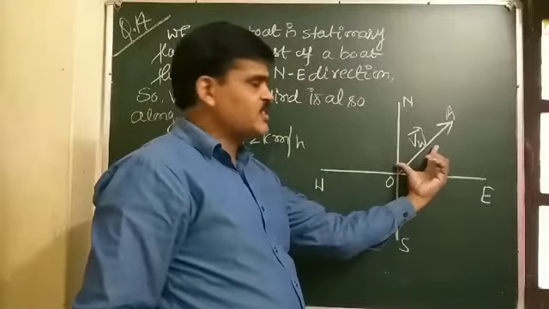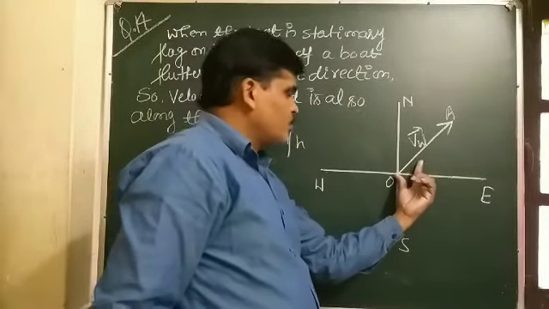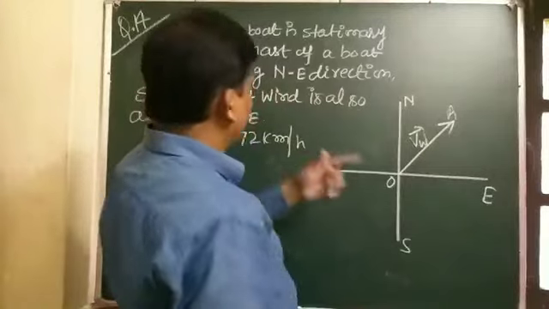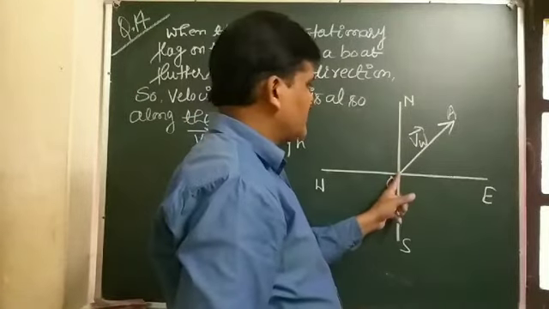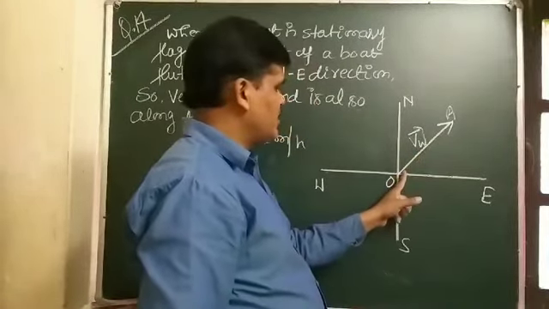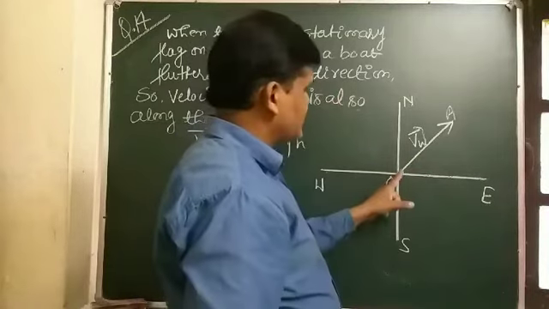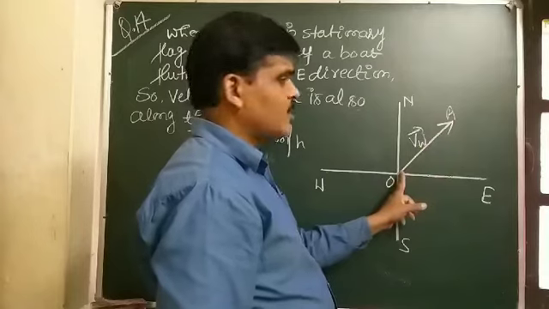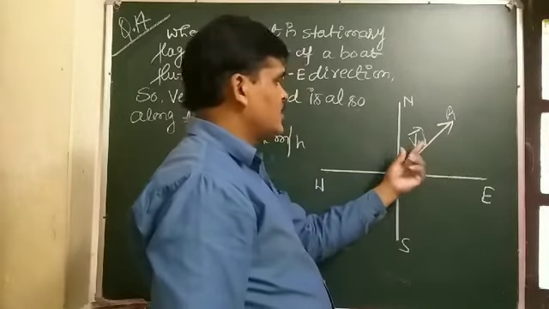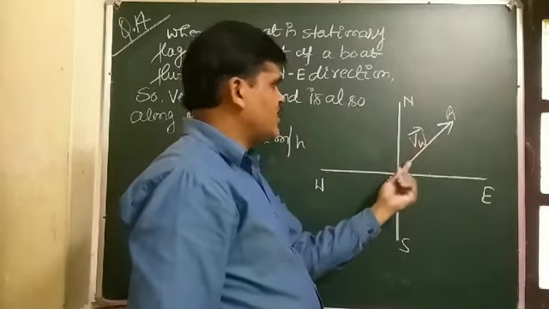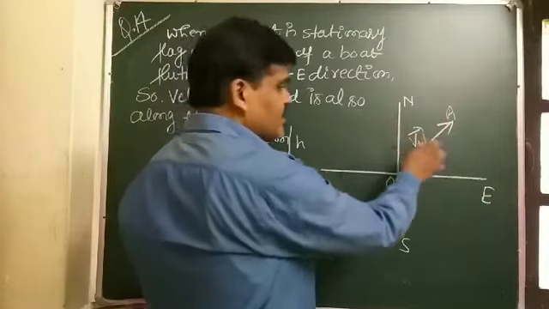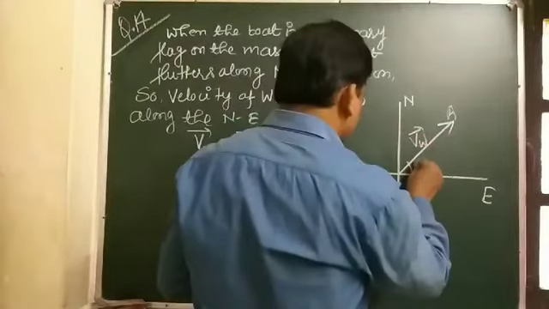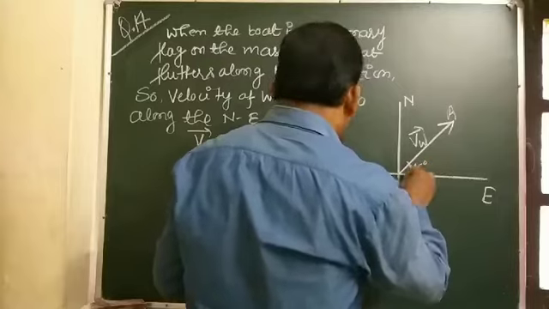When the boat is stationary, the flag flutters along the northeast direction. So the wind velocity is also in the direction of the motion of the flag. So the velocity of wind is in the northeast direction, and this is 45 degrees, student.